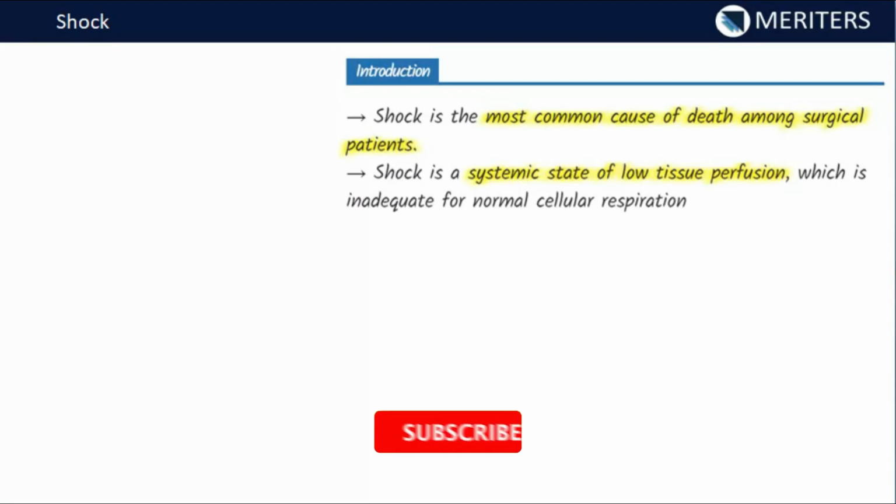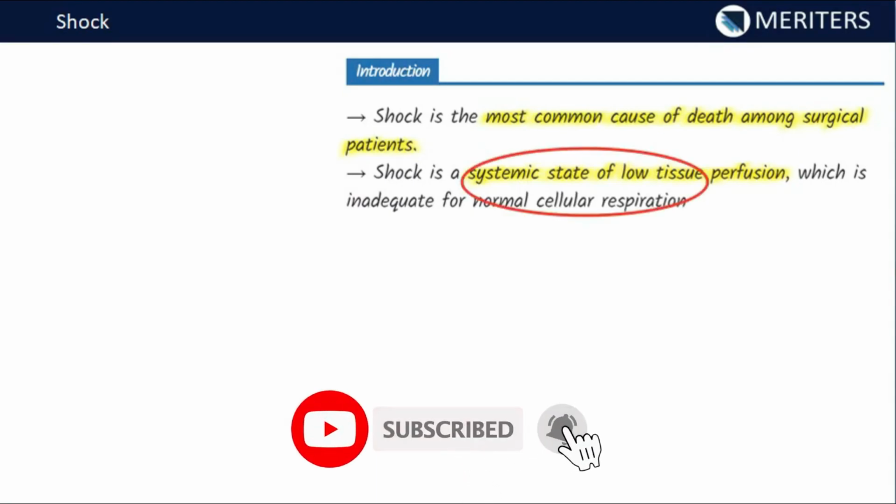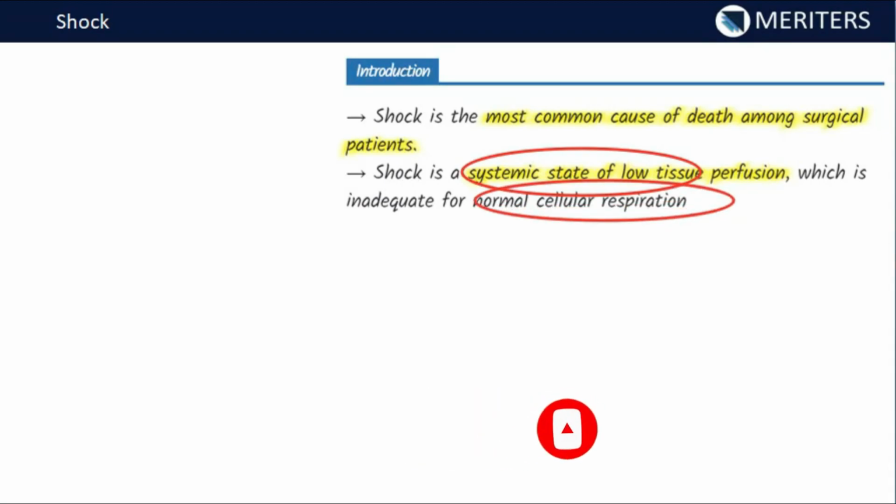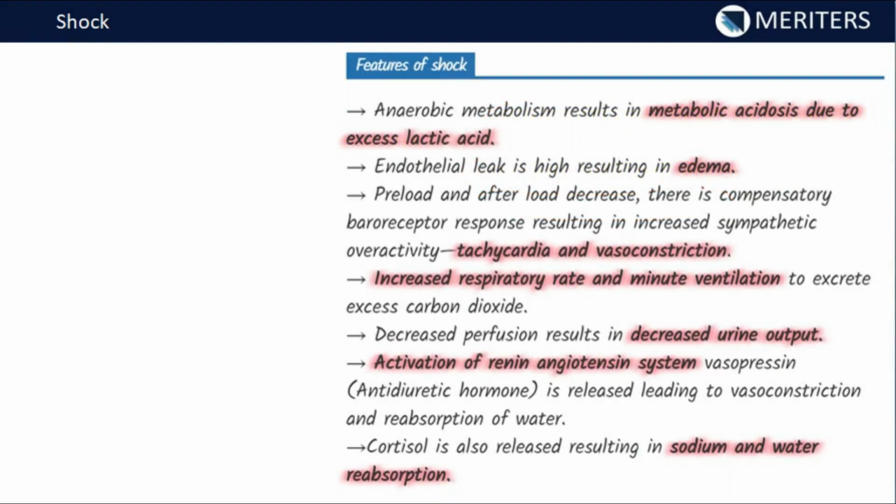So what is shock? Shock is a systemic state of low tissue perfusion which is inadequate for the normal respiration of the cell, and shock is the most common cause of death among surgical patients. Now the features of shock. What are the general features of shock?